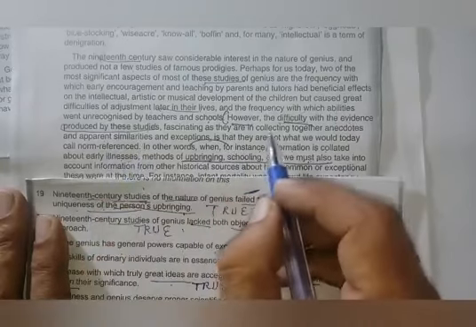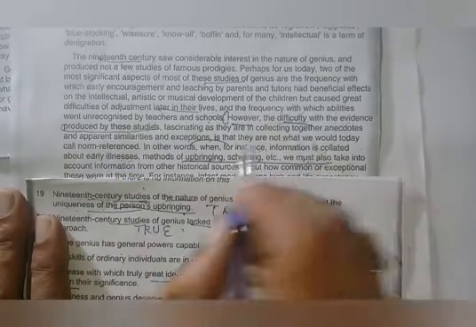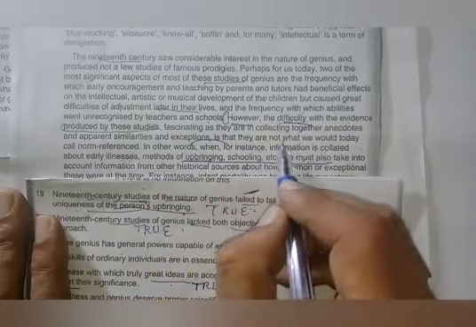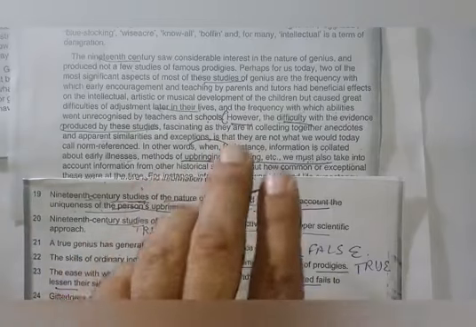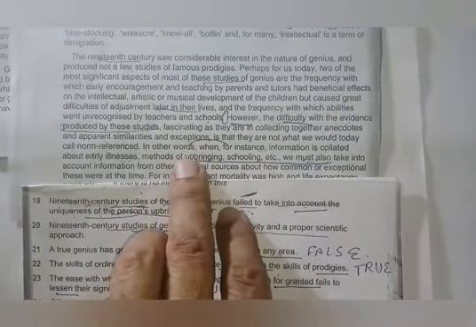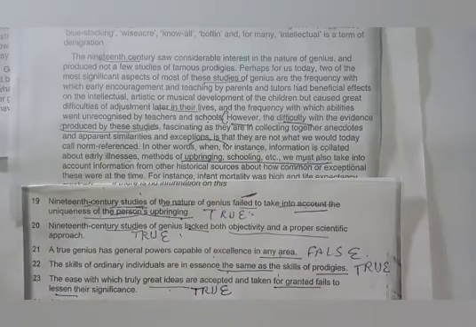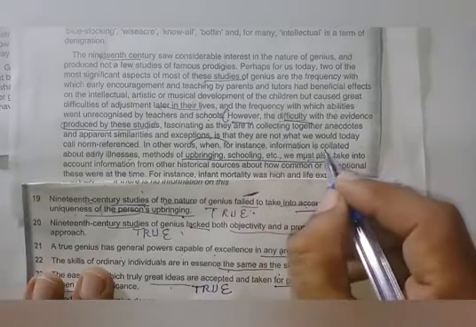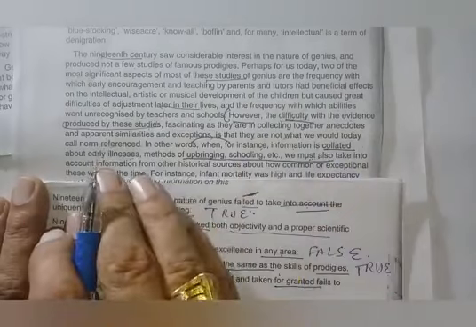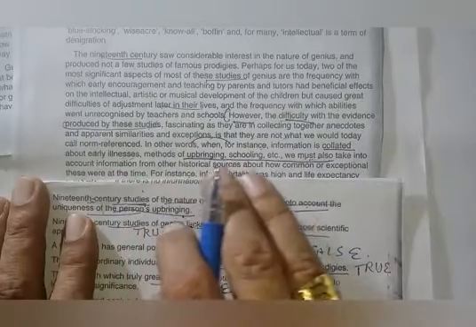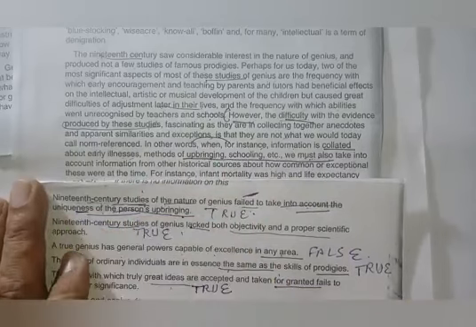right? They have taken the collecting together of similarities and exceptions. They are not what we would call norm reference, means they have not taken the uniqueness of a person's upbringing. This is the meaning, because just like you can say that they have collected the information, but they haven't researched on a single person. That's the meaning of this one. Means they collected, he has written here clearly, they collated about early illnesses, methods of upbringing, but uniqueness is not there, right?